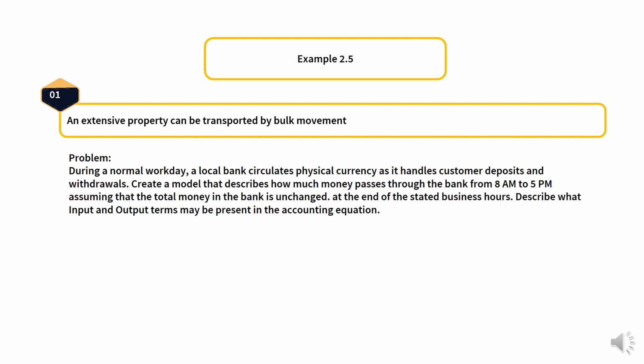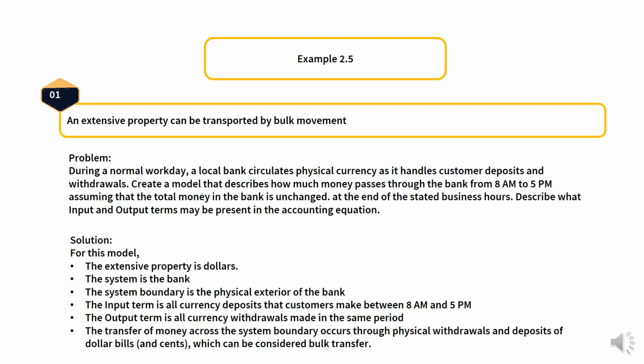Create a model that describes how much money passes through the bank from 8 a.m. to 5 p.m., assuming that the total money in the bank is unchanged. Also describe what input and output terms may be present in the accounting equation.